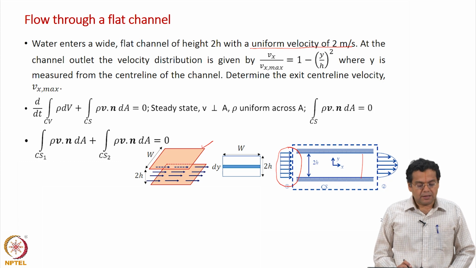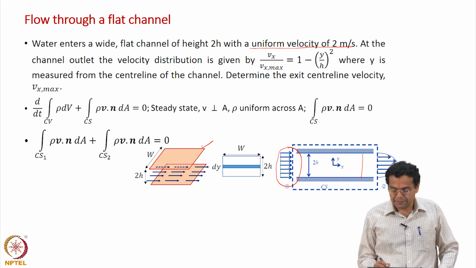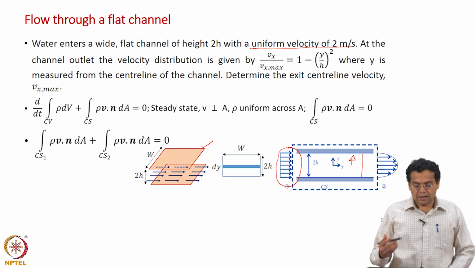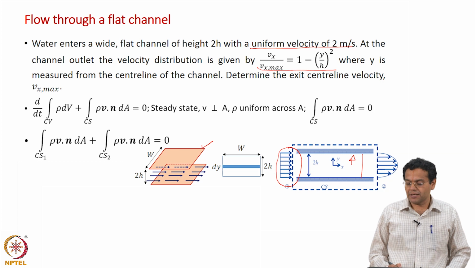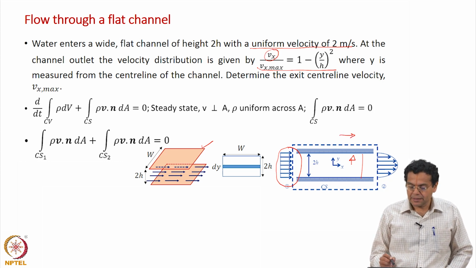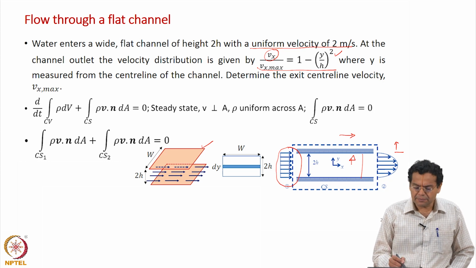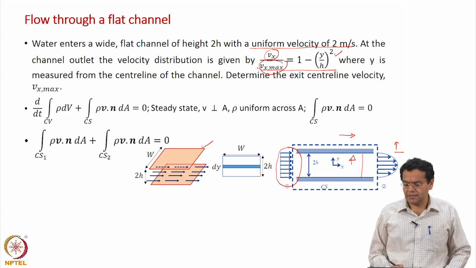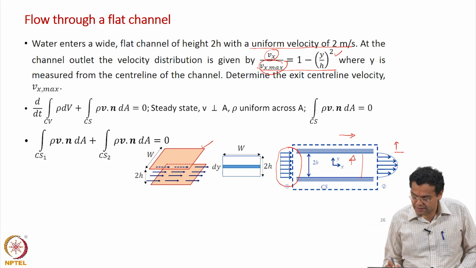At the channel outlet, the velocity distribution, meaning velocity varies along the y direction. This is the y direction. Along the height of the channel it varies, and we are given the velocity profile. It says Vx because it is velocity in the x direction, and that is a function of y. Velocity in the x direction varies in the y direction. Vx max is the maximum velocity which we are supposed to find out, where y is measured from the center line of the channel.